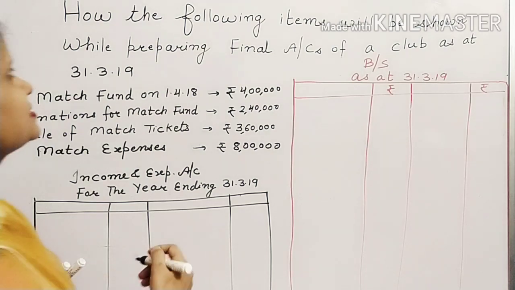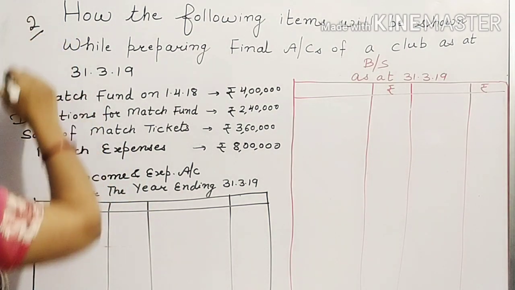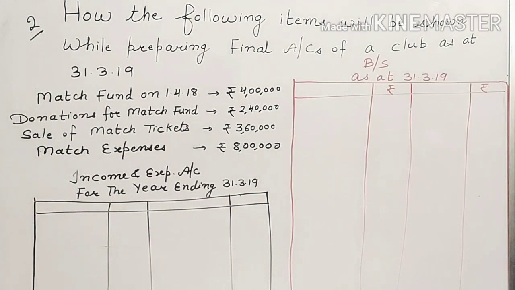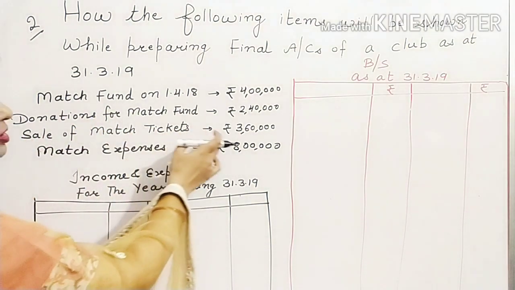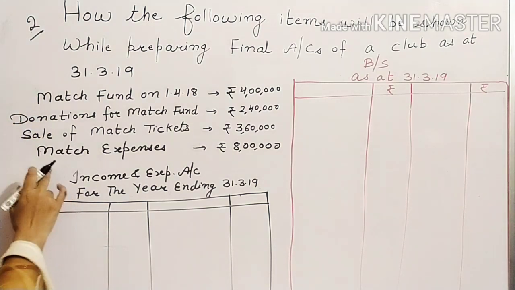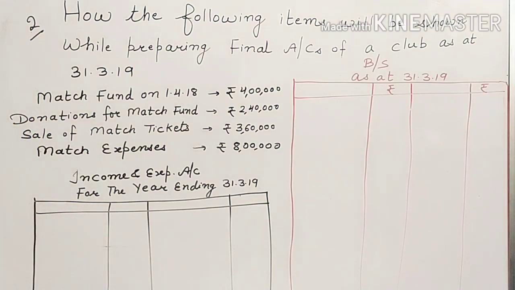Now let us discuss second example. Again you are given match fund in the question, rupees 4 lakh. During the year you have received donations rupees 2,40,000 and sale of match tickets rupees 3,60,000, and match expenses are given to be rupees 8 lakh. Then how will you show these in your final accounts?